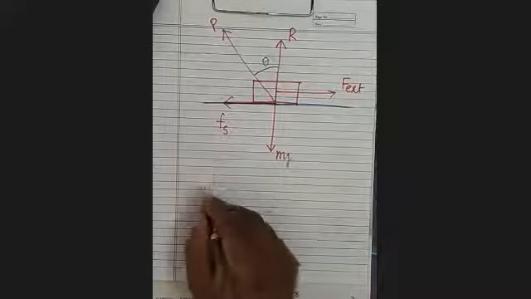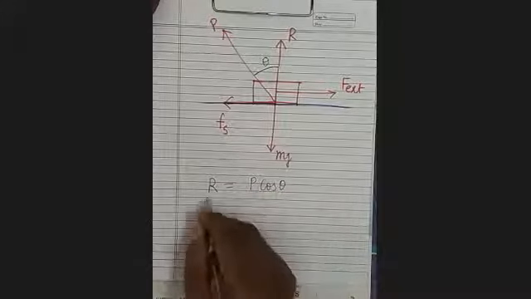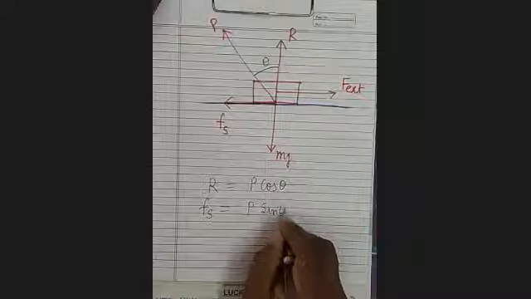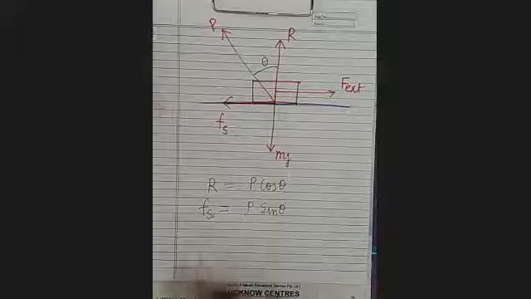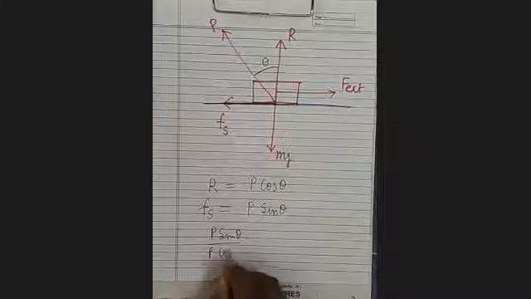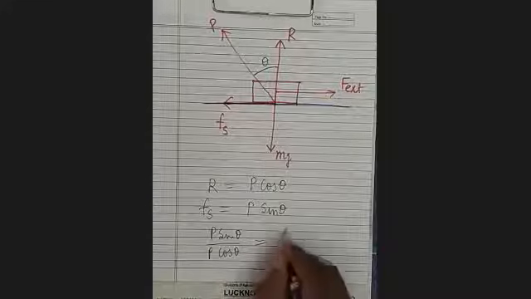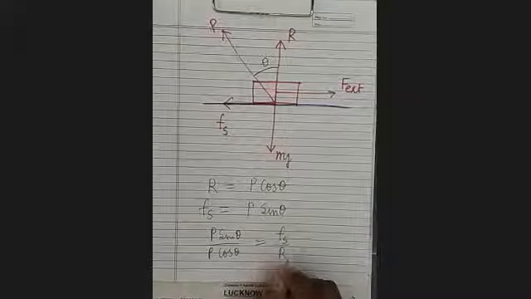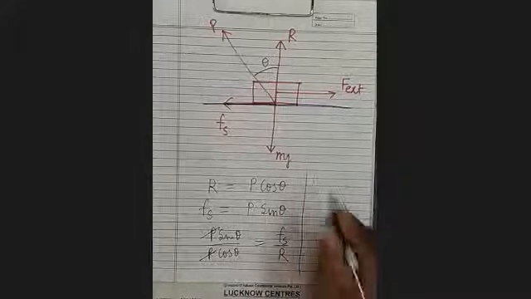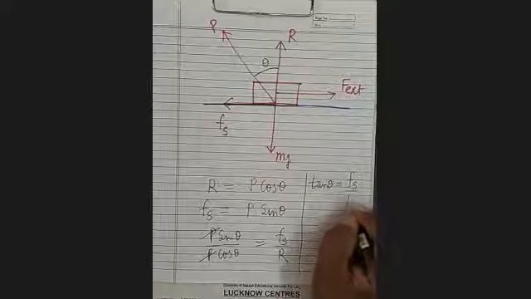So what will be R? R will be equal to P cos theta. Fs will be equal to what? It will be P sin theta. Now you divide P sin theta upon P cos theta. That is Fs upon R. So P and P cancel. Here you can see sin upon cos is tan theta, equals Fs upon R.